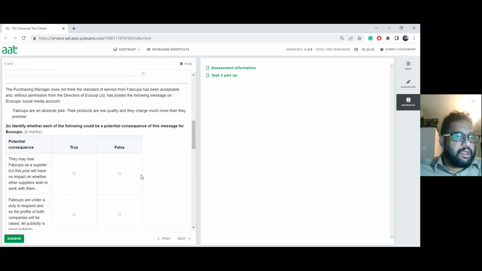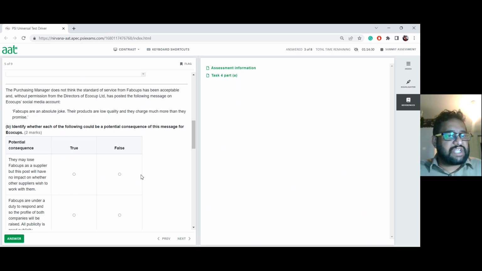In this part, they're saying here, the purchasing manager does not think the standard of service from FabCups has been acceptable, and without permission from the directors of EcoCup Limited has posted the following message on the EcoCup's social media account. Don't we all try to do that? Yeah, I would open up a fake account if I'm going to do something like that. Yes, of course. This is funny, especially in the current social media age, what people use social media for. So that is absolutely hilarious when they actually put that information down here.